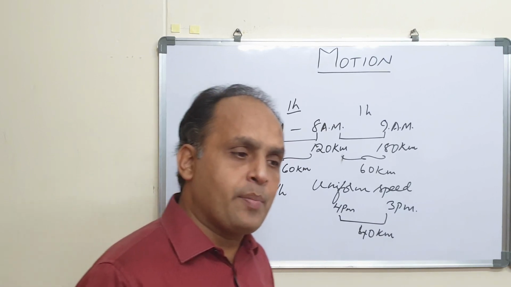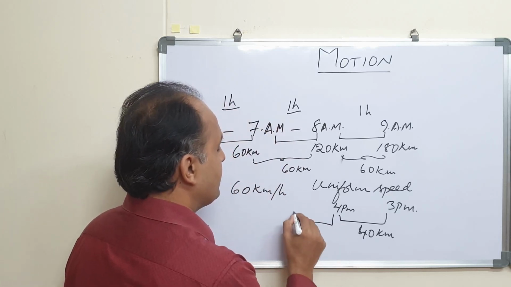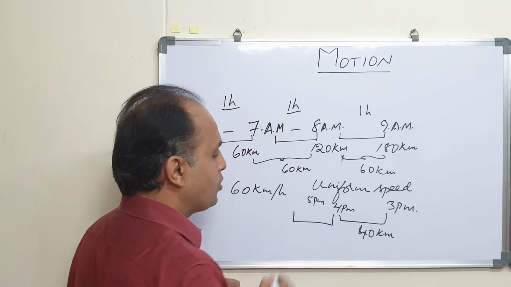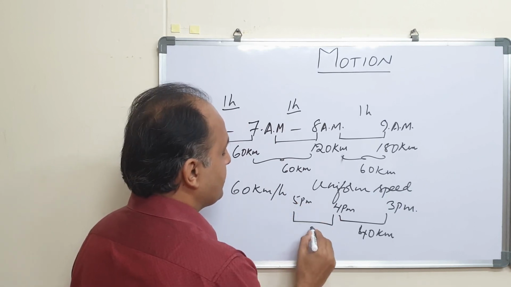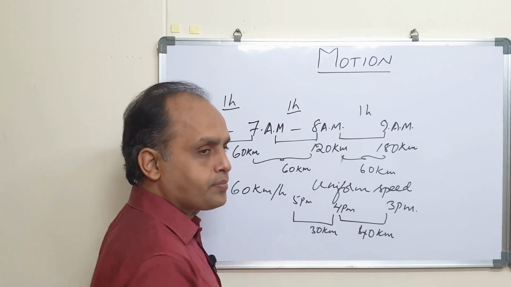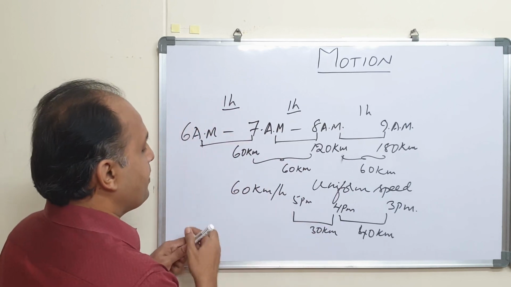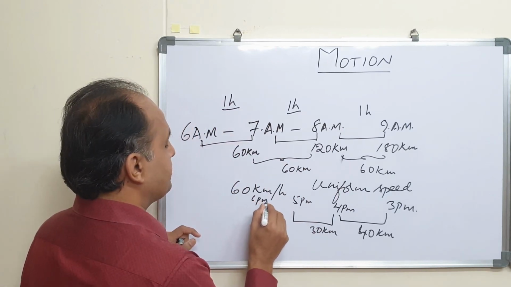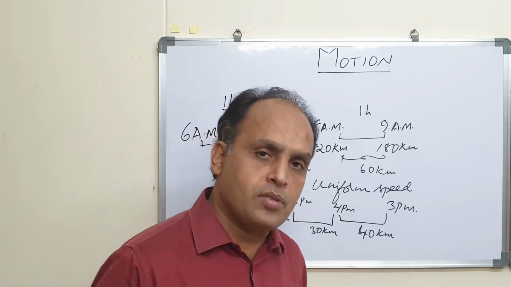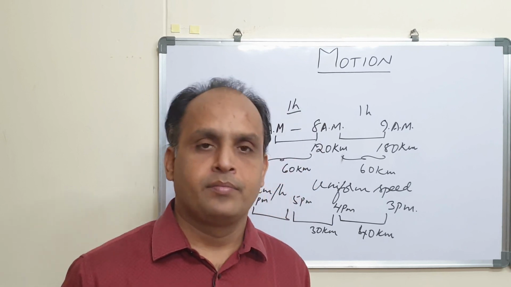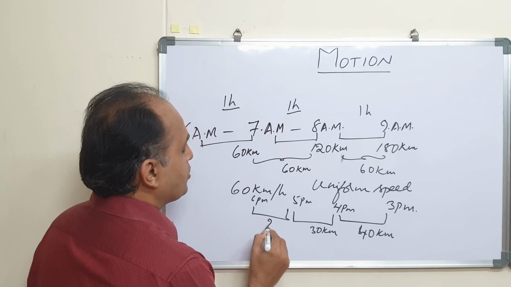From 4 p.m. to 5 p.m. the traffic has increased even more. So in this hour, you could only cover a distance of, say, some 30 kilometers. From 5 p.m. to 6 p.m., the traffic has increased even more and you could only cover some 20 kilometers.